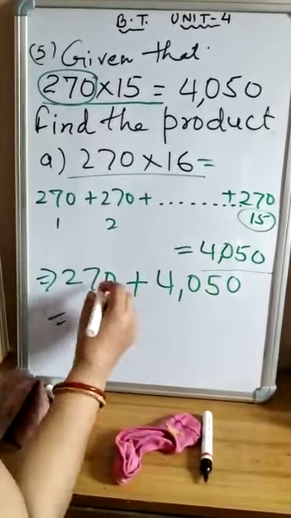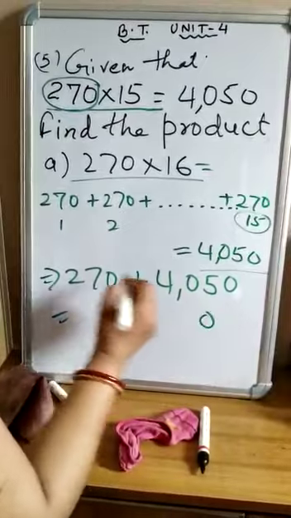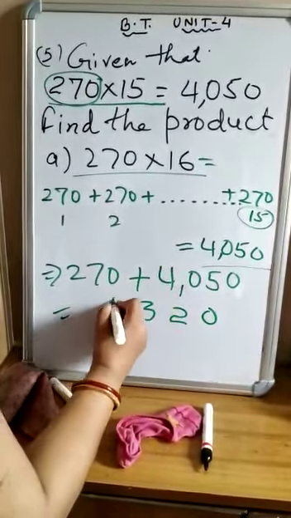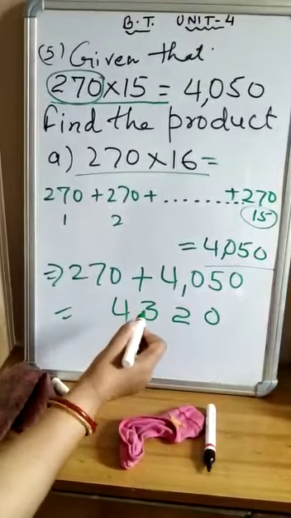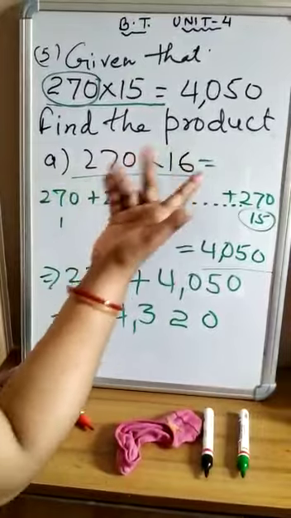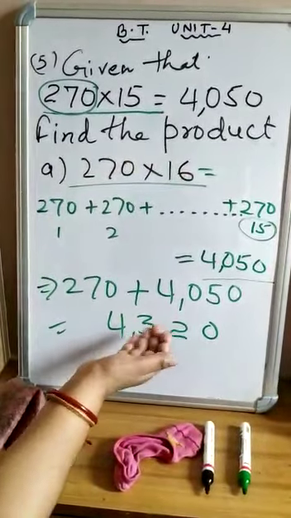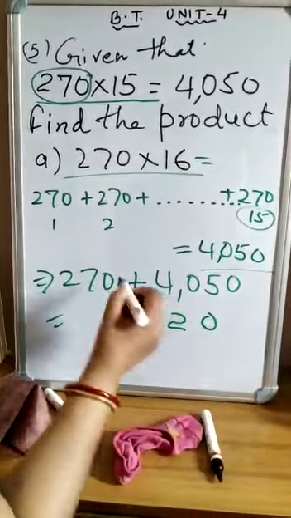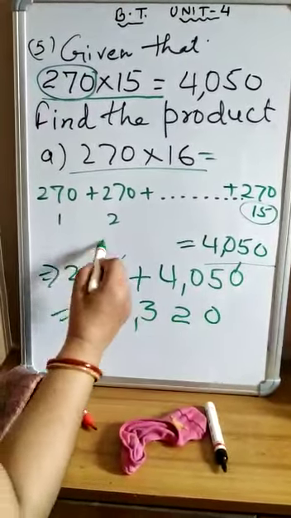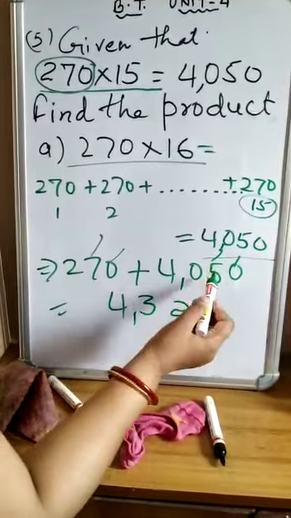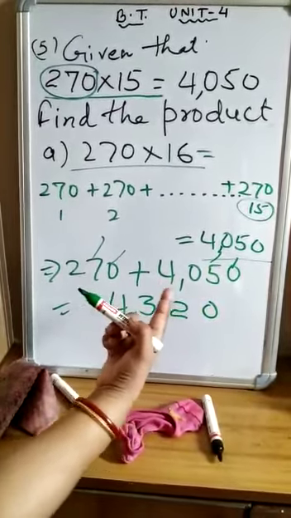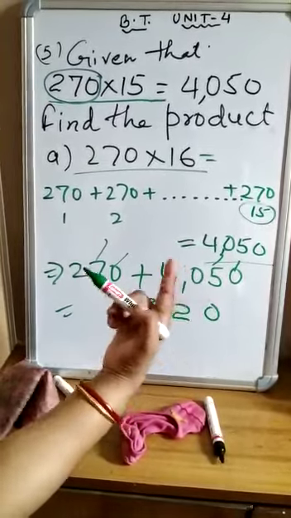Okay, then it will be added: 0 plus 0 is 0, 7 plus 5 is 12 tens, so 2 will be there and 1 ten-ten will go as a carryover.